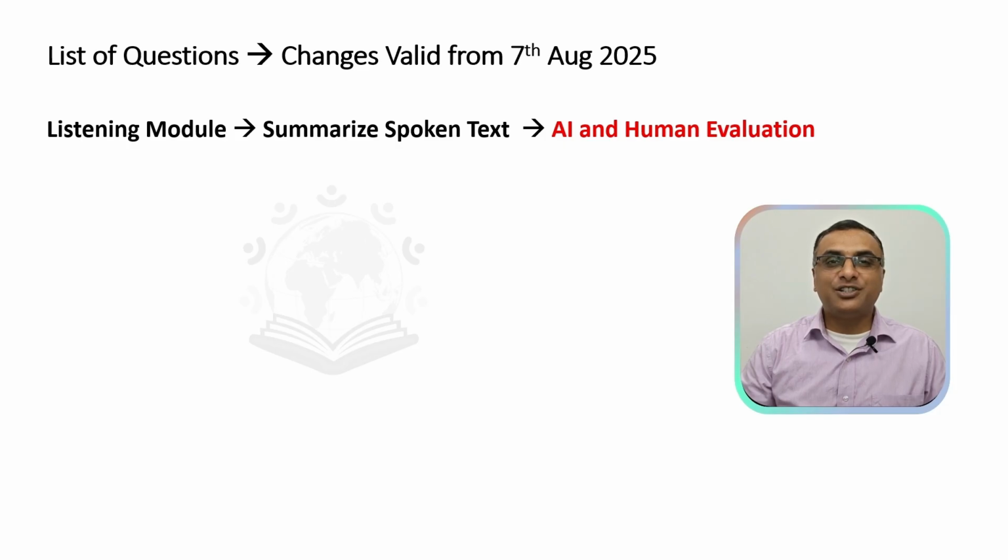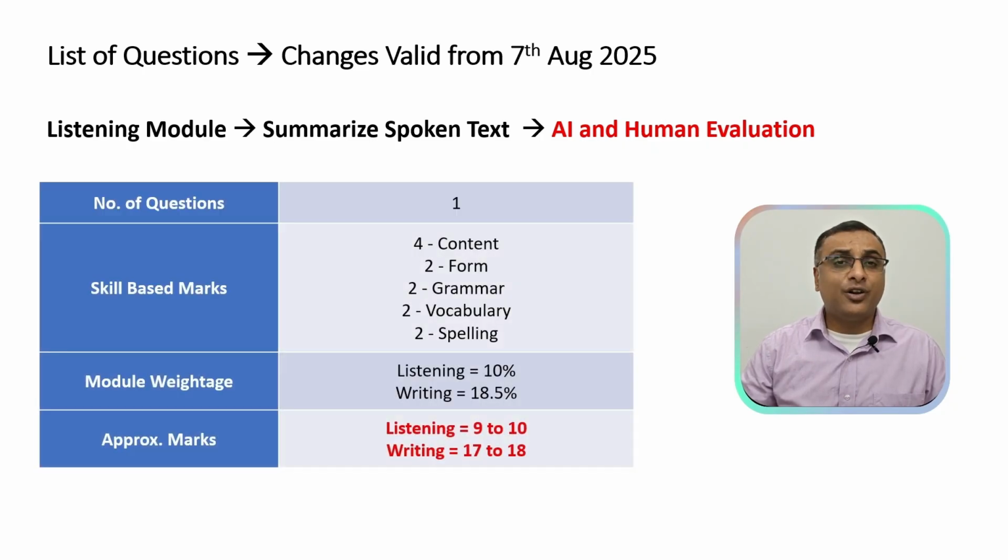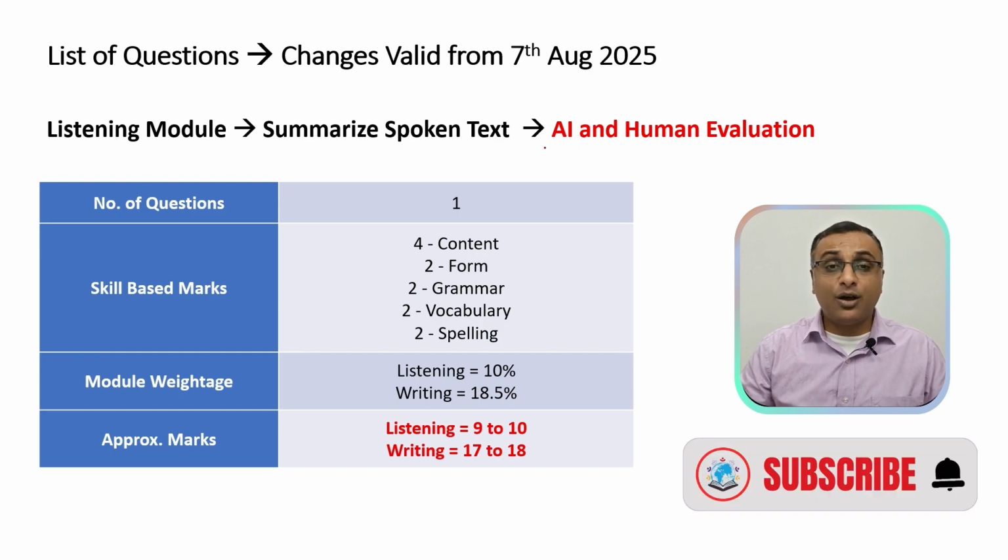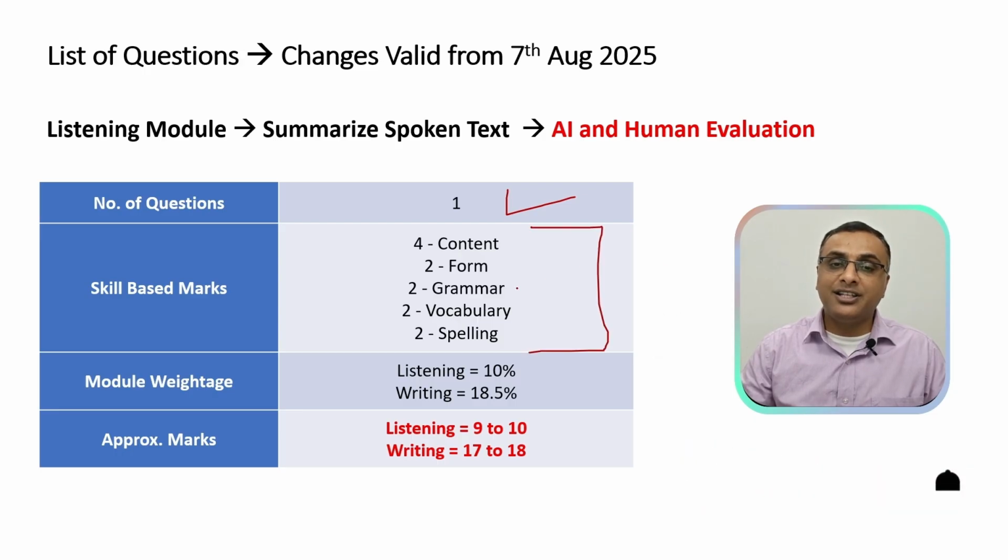Moving on to the last module of your PTE exam, listening module. Let's discuss the first question. Summarize spoken text. This is an integrated task, and going forward, it will be one of the important questions for your writing module. Reason being, you'll just get one question, and they have changed the skill-based marks as well. They have increased the marks for your content, whereas form, grammar, vocabulary, and spelling are still capped at 2 marks.